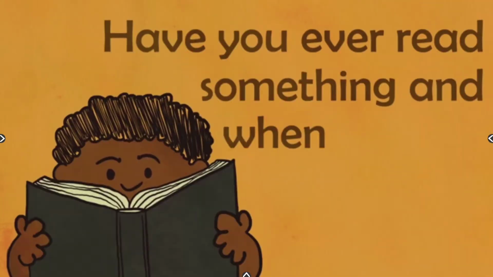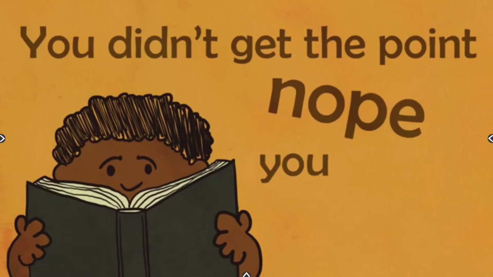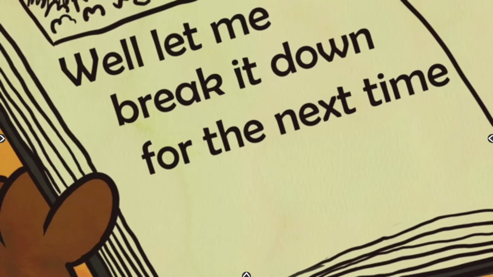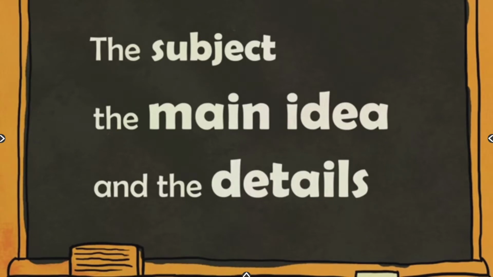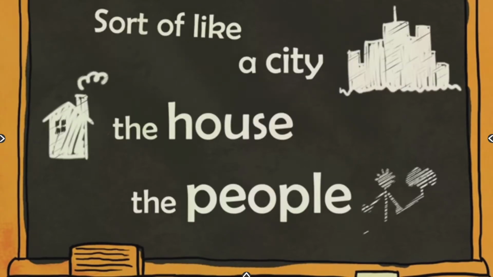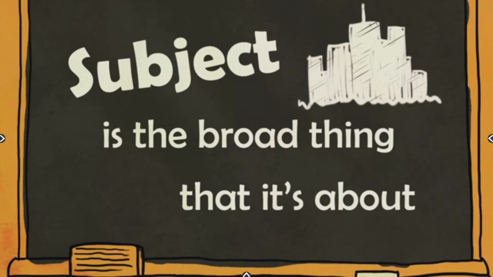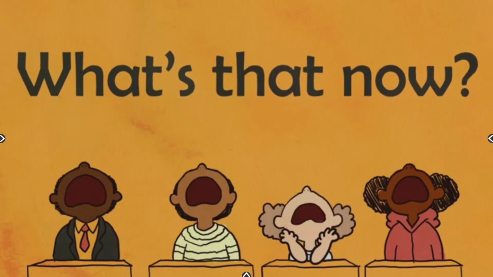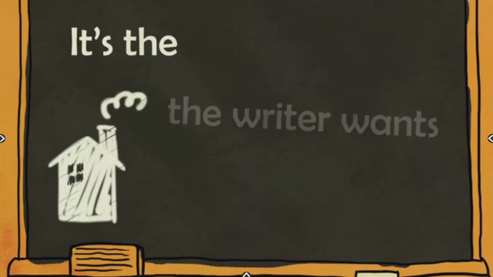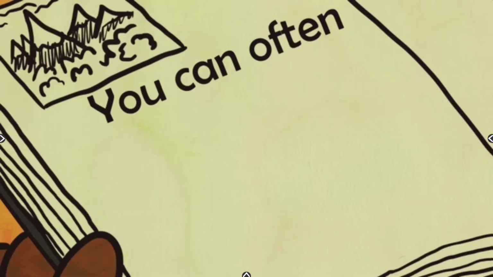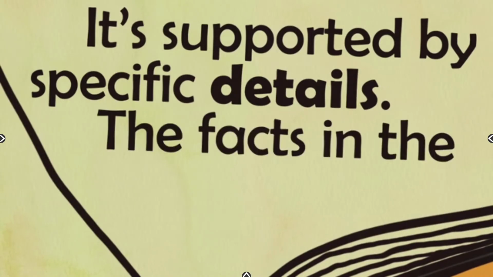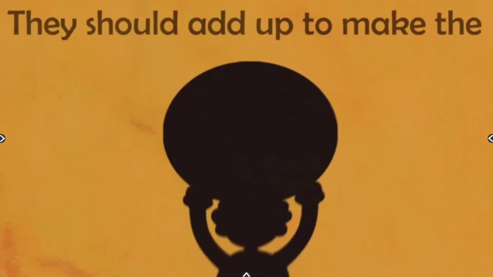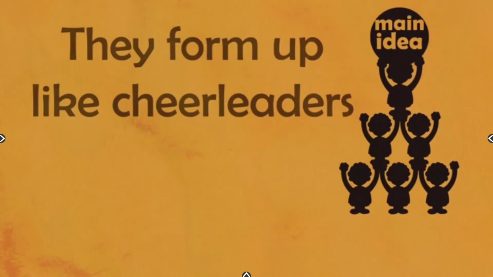Have you ever read something and when you got to the end, you didn't get the point? Nope, you didn't understand. Well, let me break it down for the next time you read. There's gonna be 3 basic things you see: the subject, main idea, and the details. Sorta like a city, the house, the people. The subject is the broad thing that it's about. The main idea, what's that now? It's the main thing the writer wants to say. It's the central point. You get it? Okay. You can often find it in the first couple lines, but it could be anywhere, so go find it. It's supported by specific details. The facts in the sentences, be real. They should add up to make the main idea, kid. They form up like cheerleaders in a pyramid.